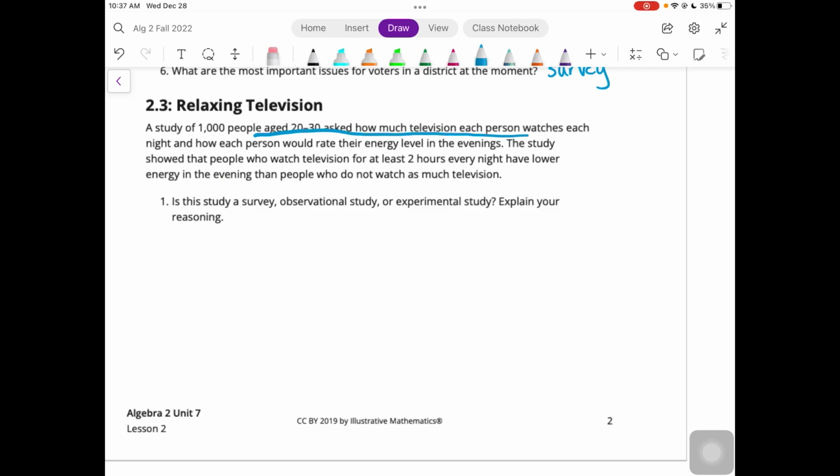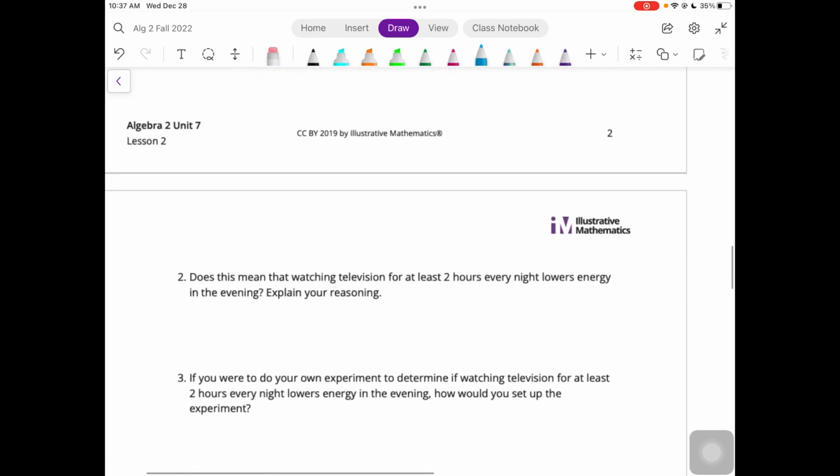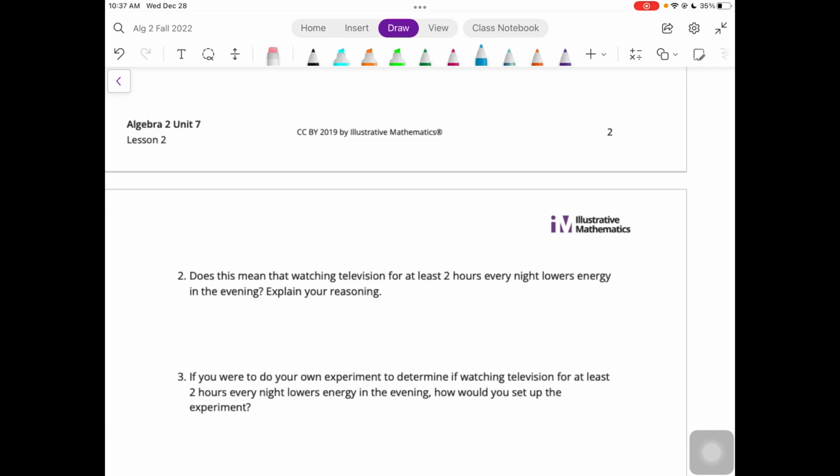All right, so in this study, they were asked how much television they watch and how they rate their energy level. So when people are being asked this information, that is a survey, because they are actively gathering information from people, but they weren't put into specific groups. So it's not an experiment. And they're directly asking the people. So it is a survey. Does this mean that watching television for at least 2 hours every night lowers energy in the evening? No, by all means, it does not.